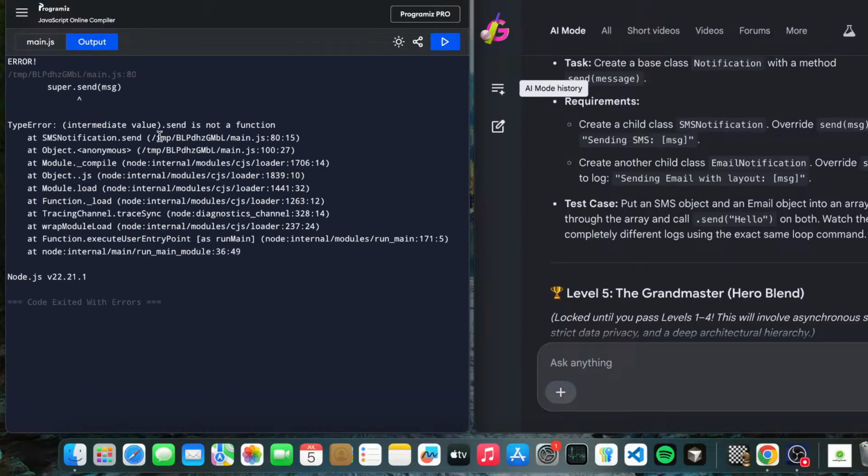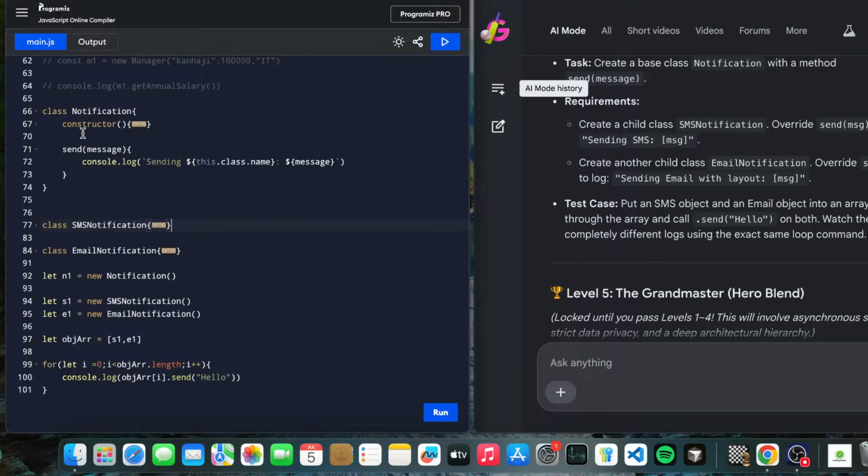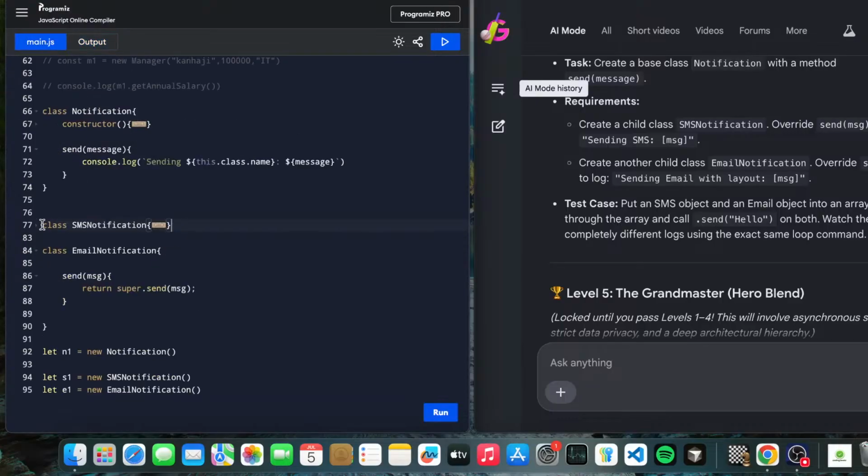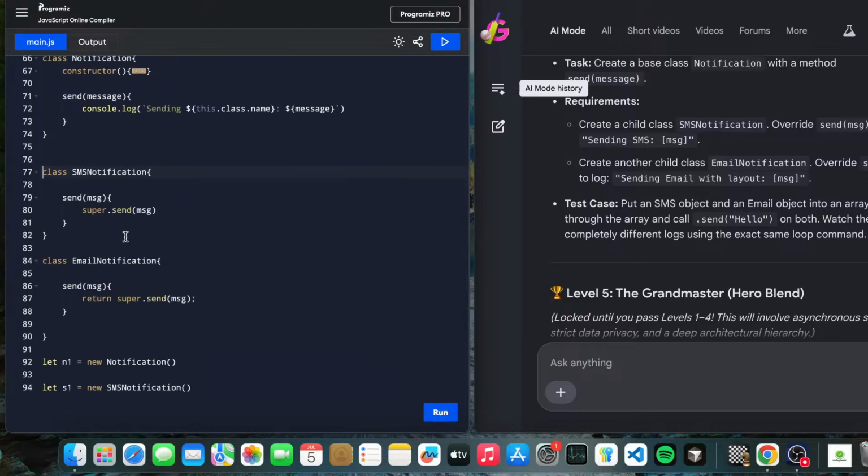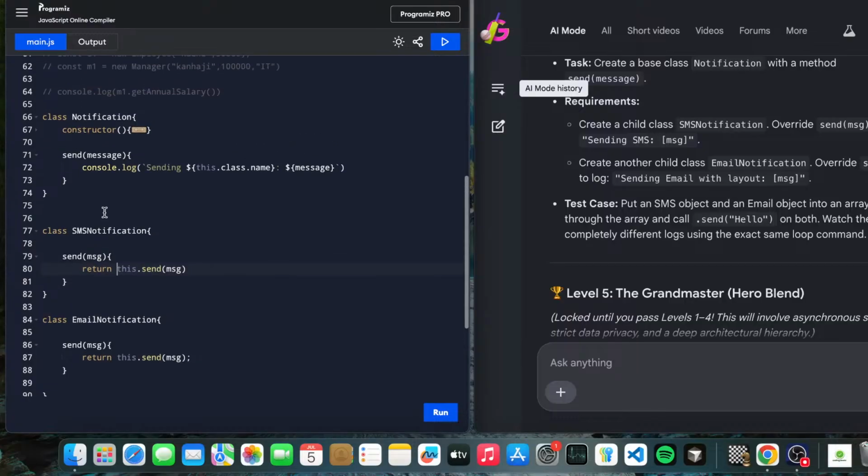Send out message, value.send is not a function. Why is it not a function? Okay, what is the issue? Line number 80 is here, and here we can see super.send is not a message. Yeah, it should be this, right? Okay, return this.message, return.